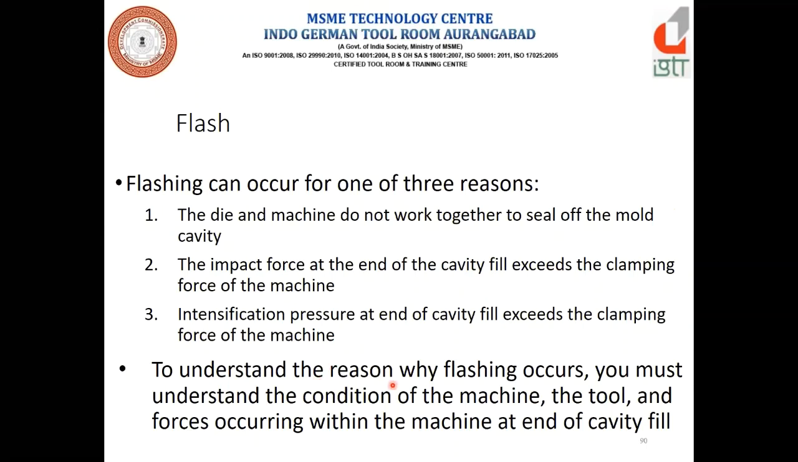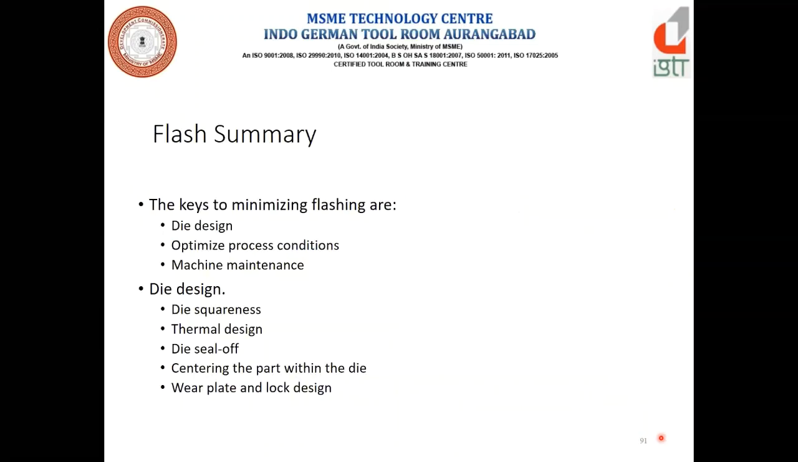To understand the reason why flashing occurs, you must understand the condition of the machine, the tool, and the force occurring within the machine at the end of the cavity fill. In the flash summary, you can see the key to minimizing flash is die design. We have to take care of the die design properly, optimizing the process conditions and machine maintenance. In die designing: die squareness, thermal design, die seal off, centering the part within the die.